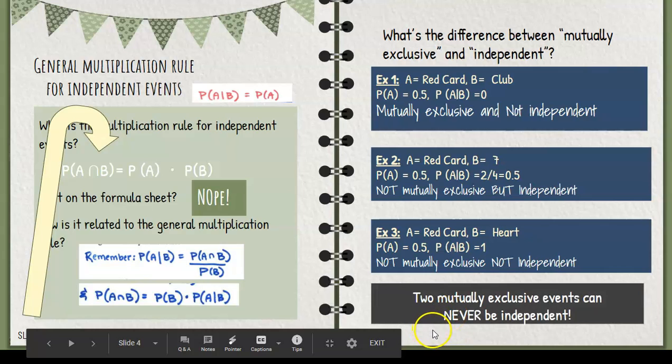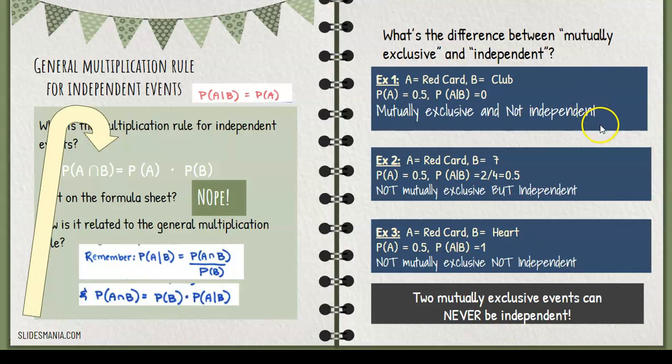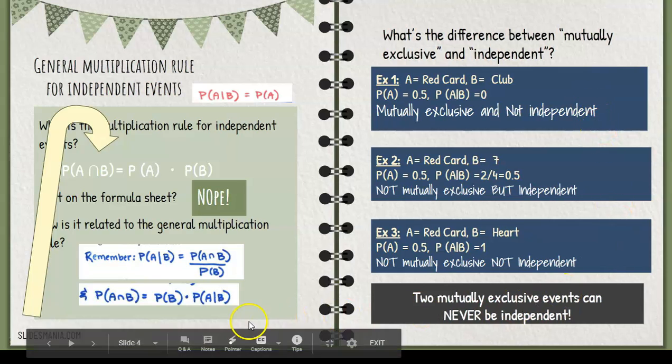So bottom line, two mutually exclusive events can never be independent. Okay? Can never be independent. If they are mutually exclusive, they can't be independent. It's not going to happen.